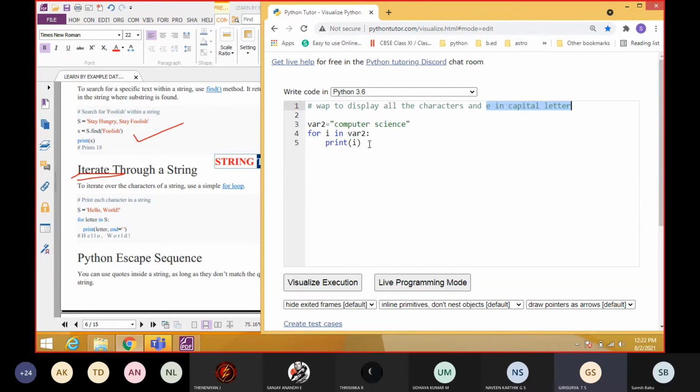Sir, can you tell me, give the index value and upper? No, we have to process everything, because we are not going to process only this "computer science". Whatever input we can give. Otherwise, instead of this "computer science", I'm going to process by getting the input from the user: input, enter a string. Okay, so here I'm going to give the input. You don't know where E is present. Understood? We are going to process everything and we need to give the condition: whenever it sees the E, only then it has to convert that particular E into capital.